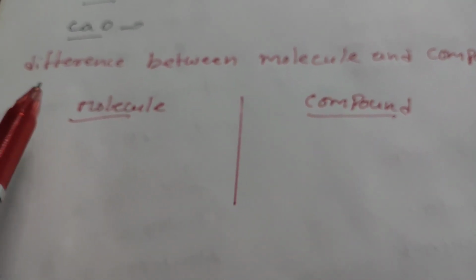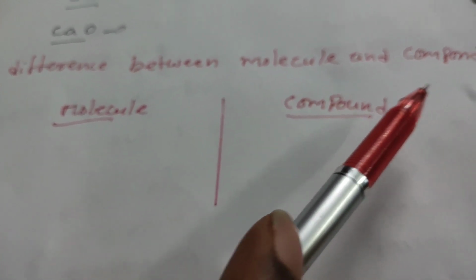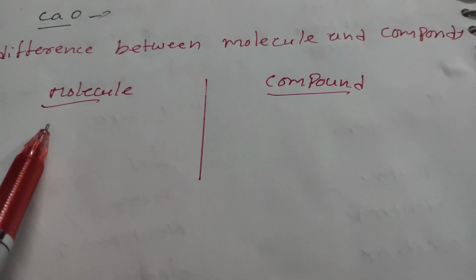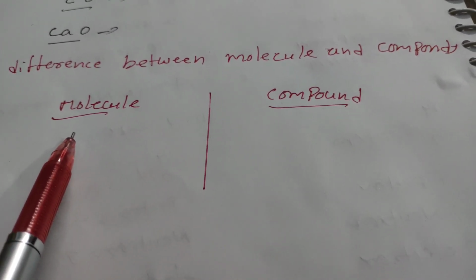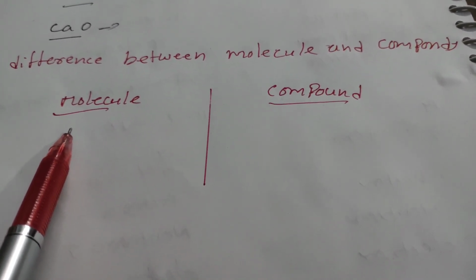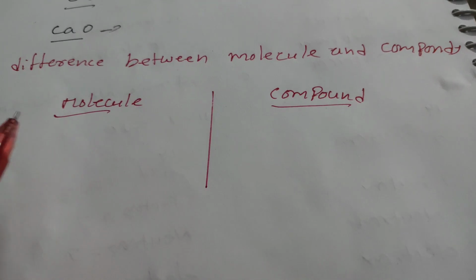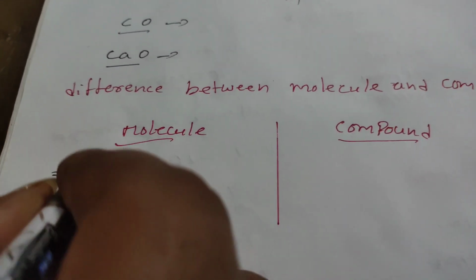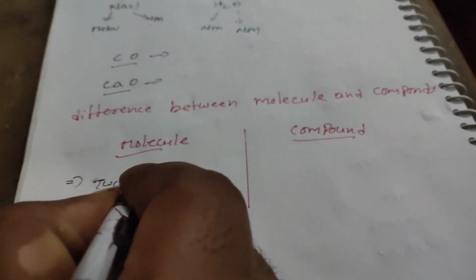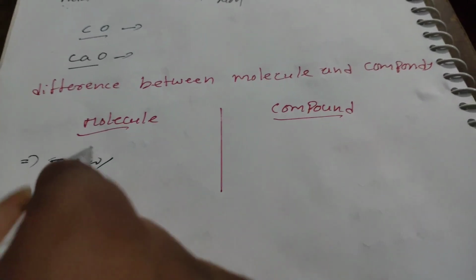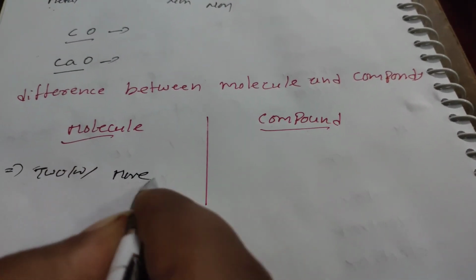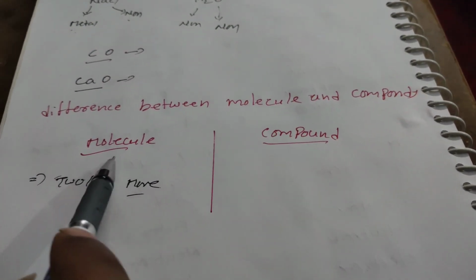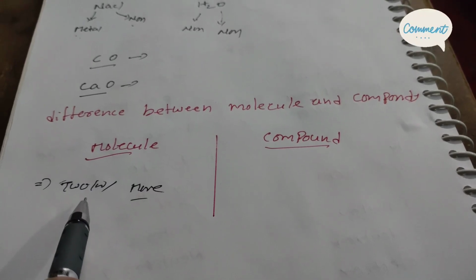is the difference between molecule and compound. So what is a molecule and what is a compound? A molecule is a group of two or more atoms. A molecule is nothing but the combination of two or more same or different atoms.